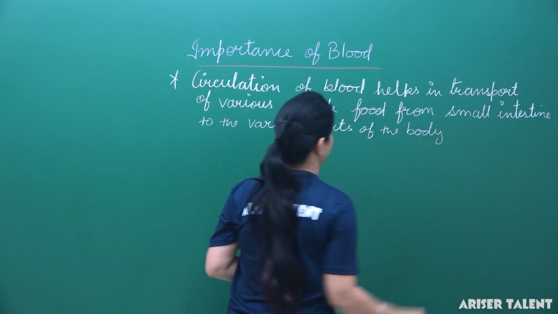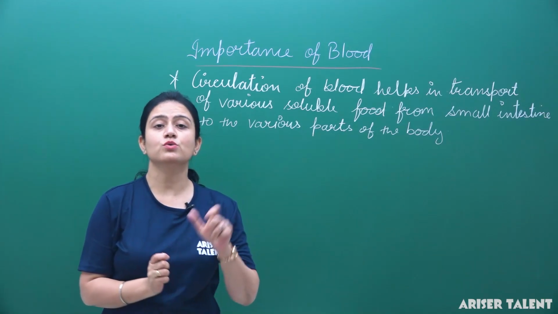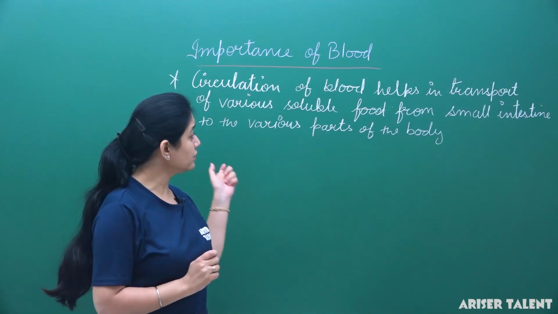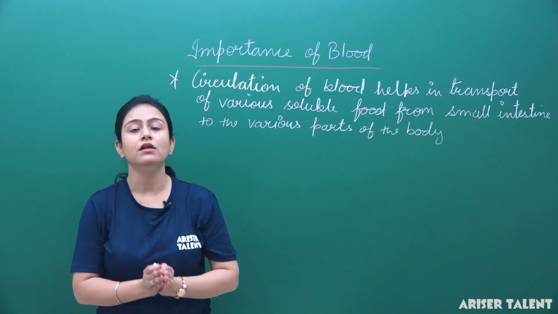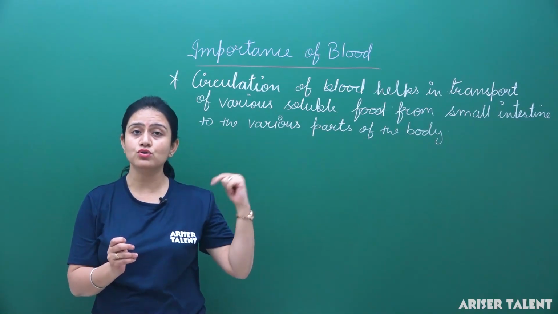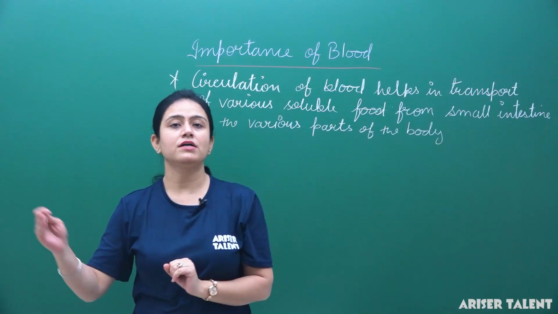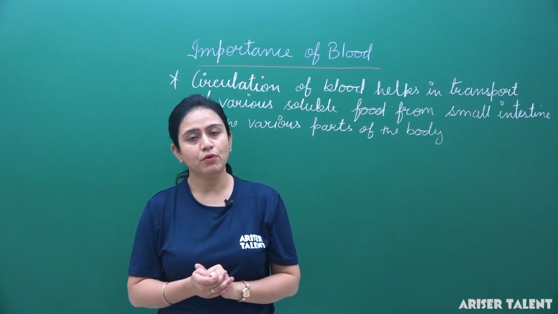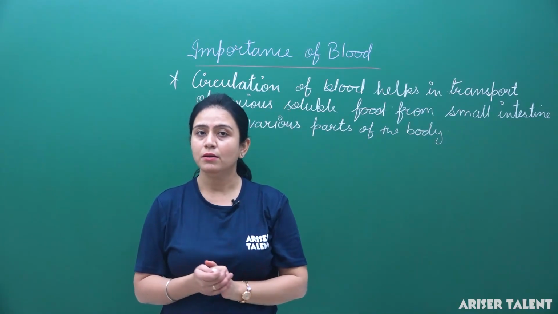This is the first function: blood helps in transportation. It transports soluble food material which is absorbed by the small intestine. The blood carries those soluble materials from the small intestine and passes them to various parts of the body, because blood circulates in the complete body through the blood vessels.